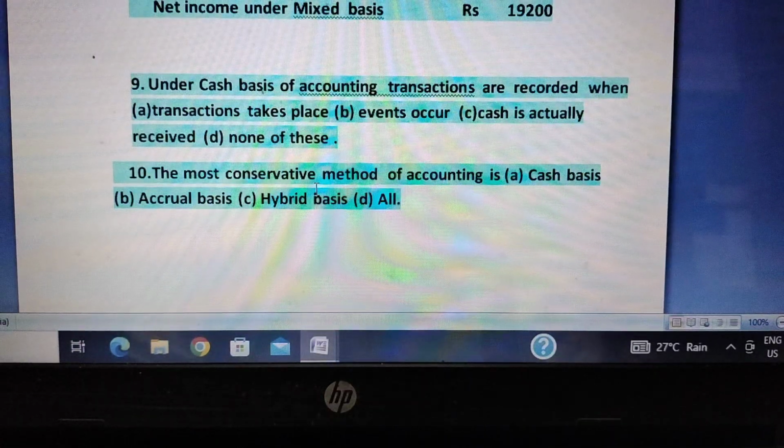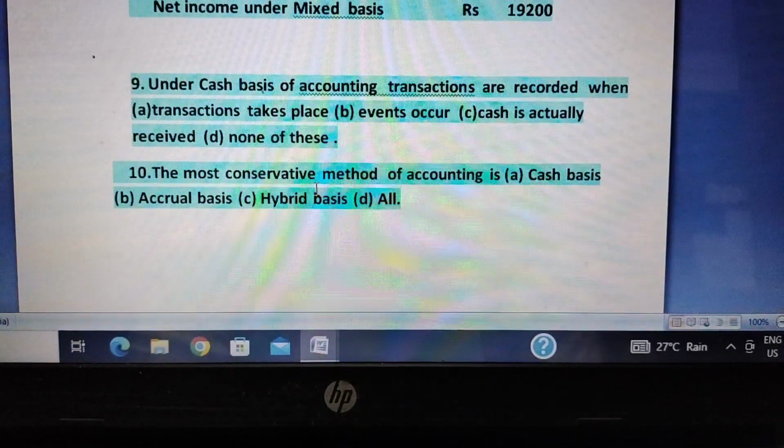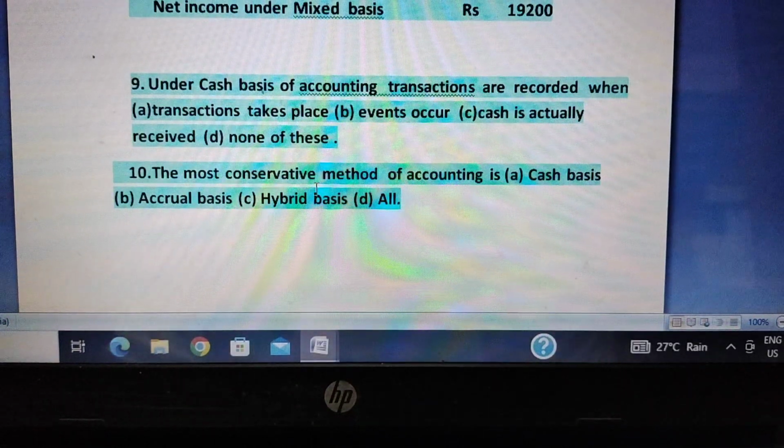So these are 10 short questions on cash basis of accounting. I hope you have understood this chapter, and I do hope this will be quite helpful to you.